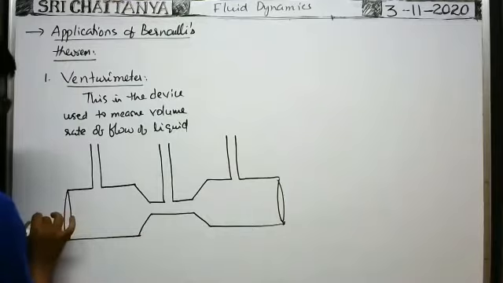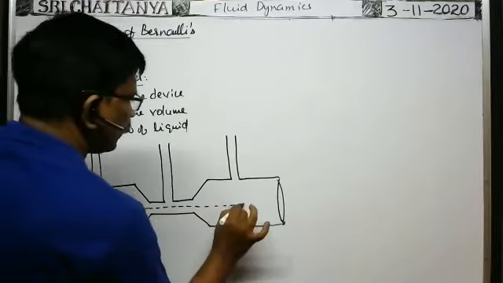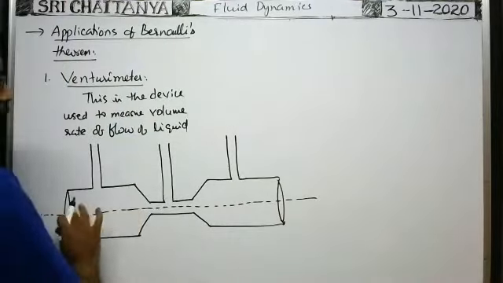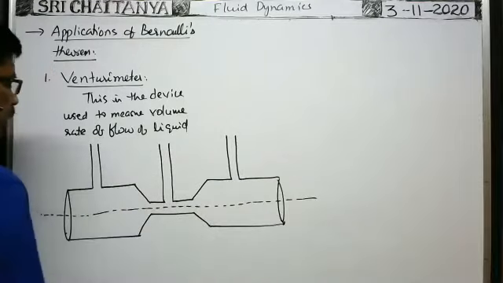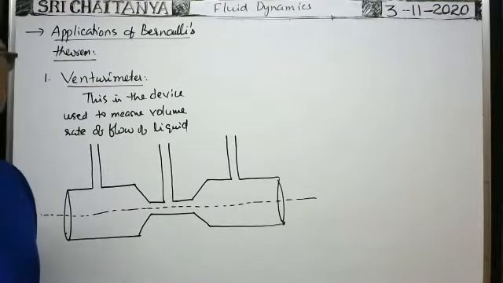Suppose this is the axis of the Venturi meter. Axis of the Venturi meter means, as I already said, the line passing through the different cross sections of all the tubes. So this is the axis of the tube. Now this is the construction of the Venturi meter.